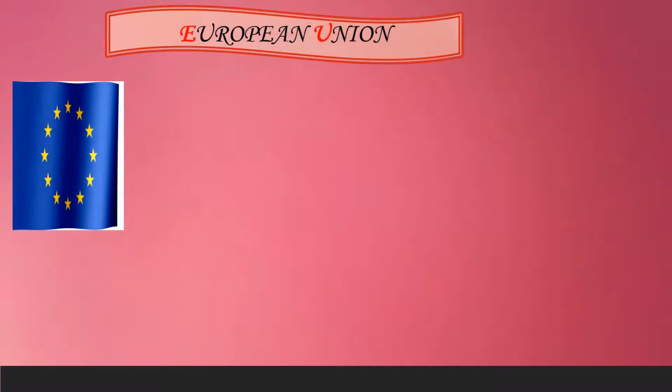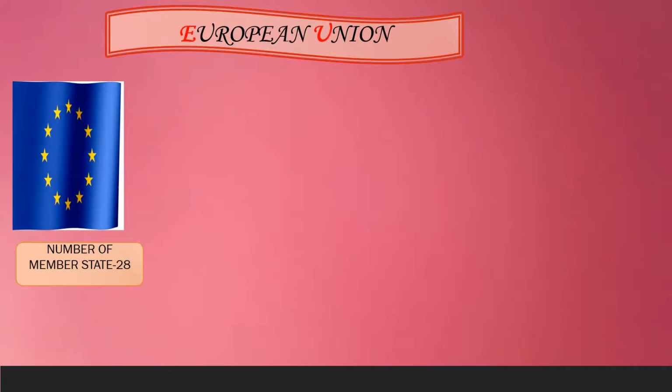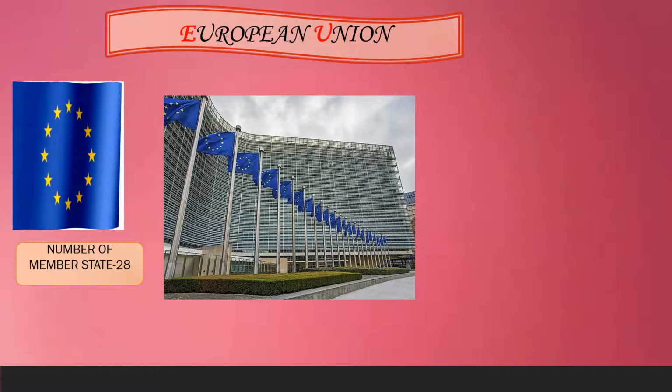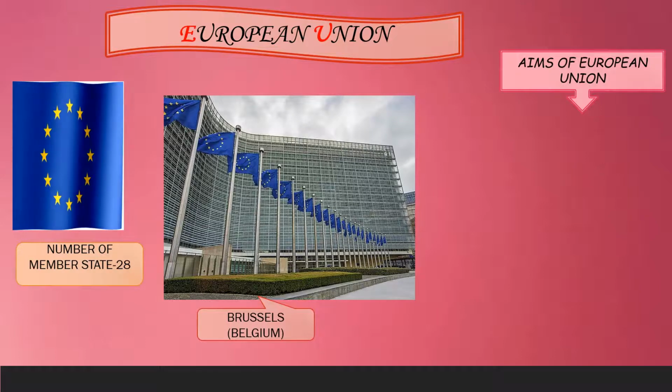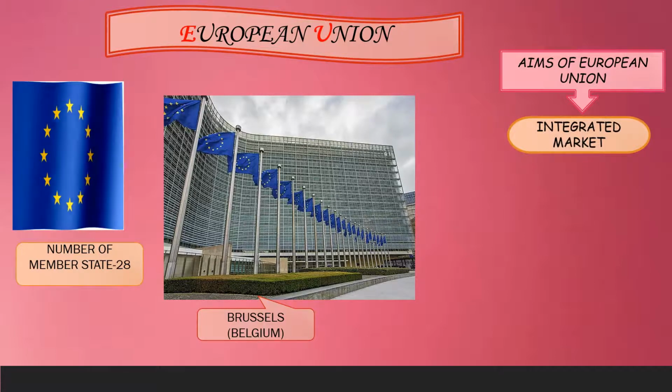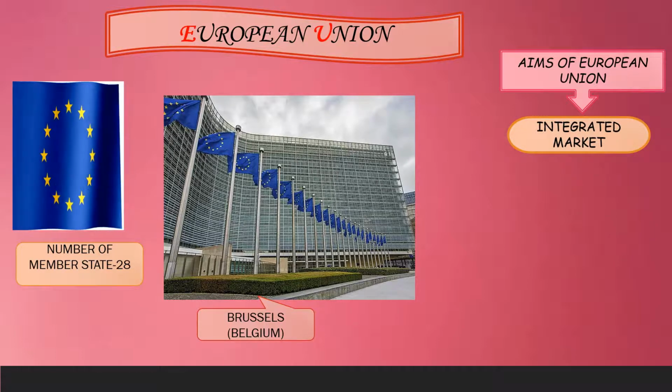European Union, also known as EU. European Union includes 28 European countries and the headquarters is located at Brussels, which is situated in Belgium. Let's see the main aim or the functions of the European Union. European Union is formed to establish an integrated market, that is to join and become a part of the market or to become a part of the trade organization.